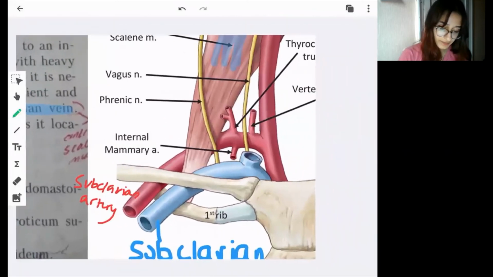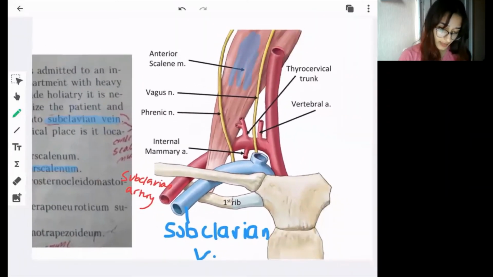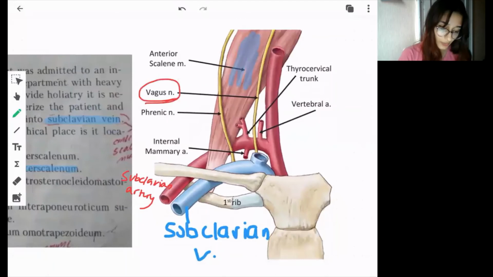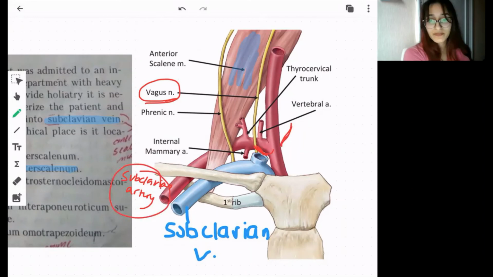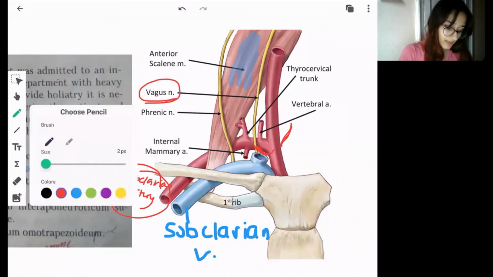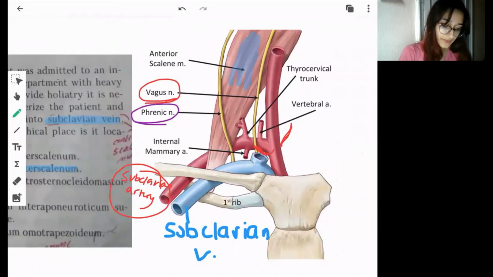Another thing, you can see this was the vagus nerve. It was then giving a branch, the recurrent laryngeal nerve, which was traveling under the subclavian artery. So the subclavian artery is associated with the recurrent laryngeal nerve, or you can even say the vagus nerve. While the phrenic nerve passes anterior to the anterior scalene muscle, so it is often related to the subclavian vein.